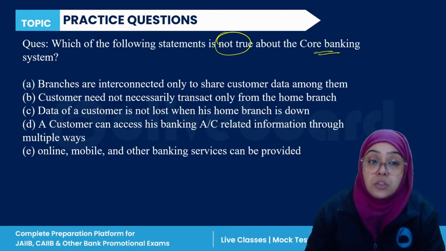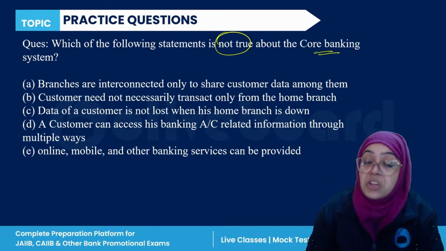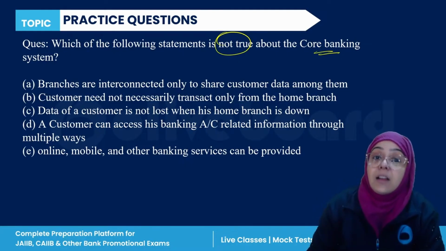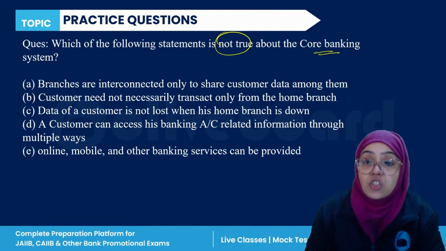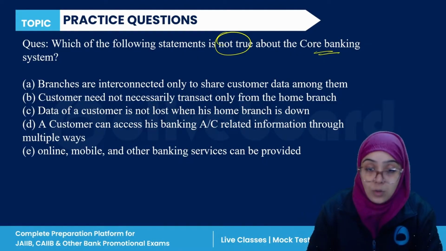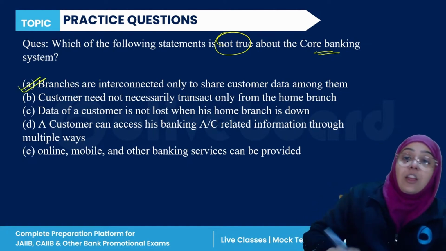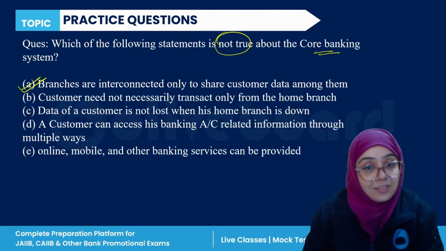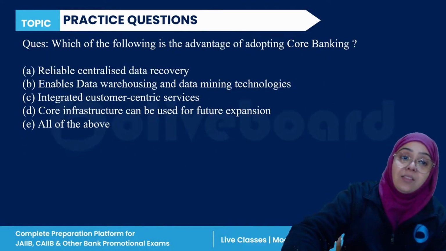Not true: branches are interconnected only to share customer data among them. That is not core banking. Core banking means when the branches are connected to a main network. Okay, so A is not a characteristic of a core banking system. The rest are all characteristics of a core banking system.